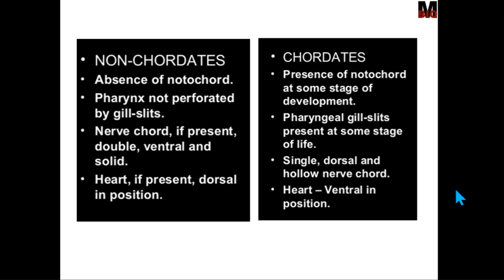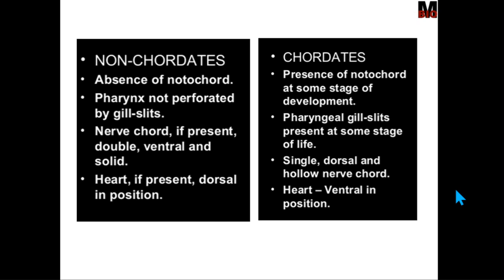In the case of non-chordates, these features are completely absent. They do not possess the rod-like supporting structure, notochord. Then the pharyngeal region is not perforated into gill slits. Then if nerve cord is present, it will be double, ventral and solid. In the case of chordates, the nerve cord is single, dorsal and hollow.